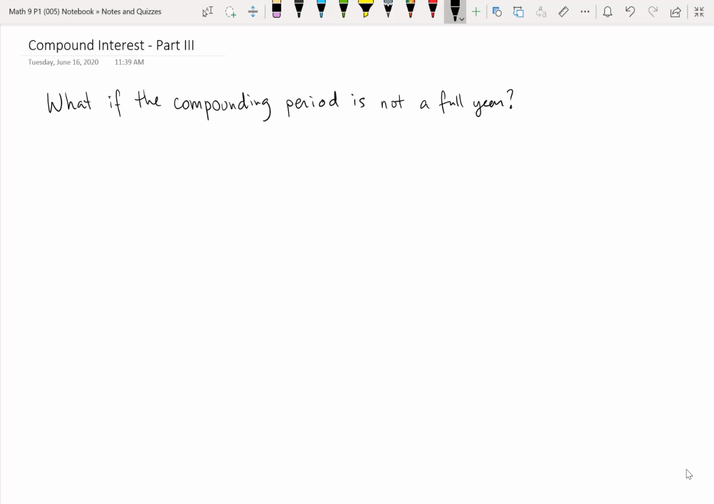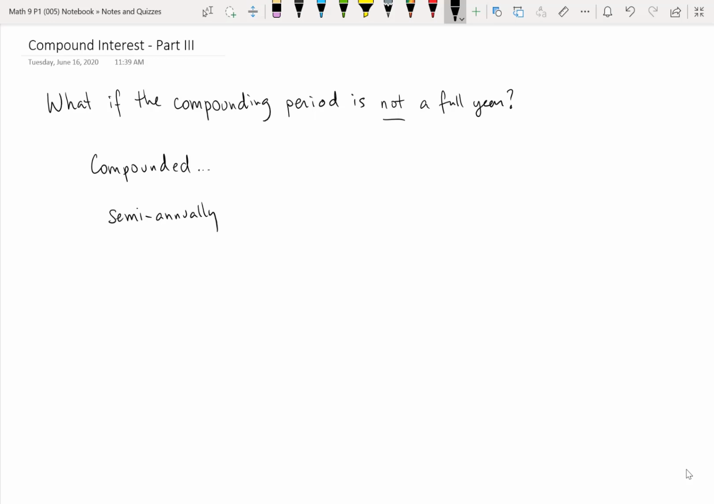This is the last video in the compound interest series, and we start with a question. What if the compounding period is not a full year? So you'll see a variety of different compounding periods. You may see expressions about a particular investment or perhaps a loan where it says compounded semi-annually. So that just means every half year.